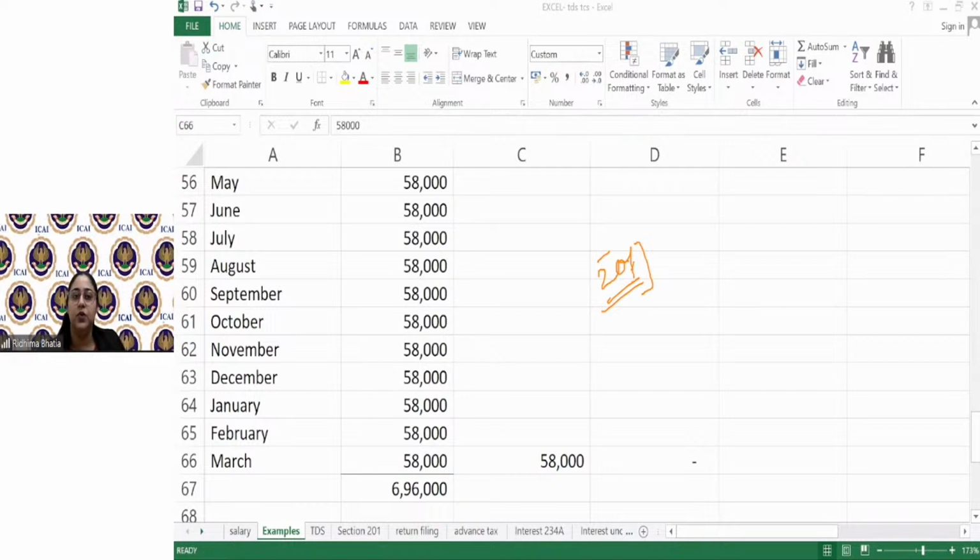Clear, guys? So I'll not pick up the last section, which is 194N, because again, it will take another 15-20 minutes, which I don't want you people today to put in. But definitely, all sections of TDS have been covered. Today, we did 194C, 194J, 194H, 194M, 194I and 194IB.